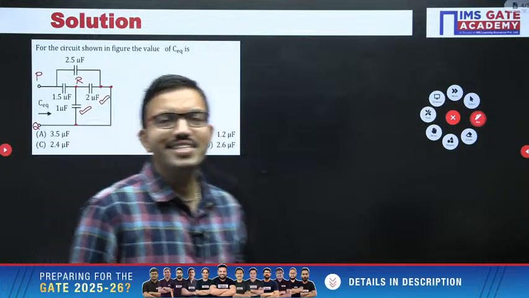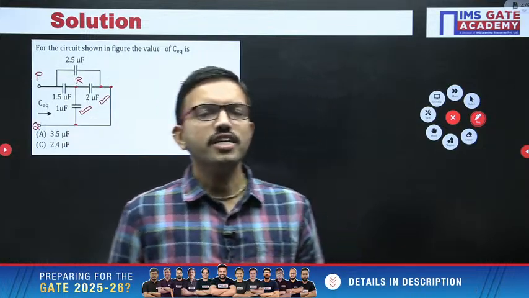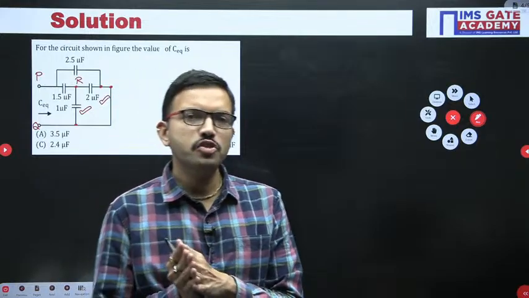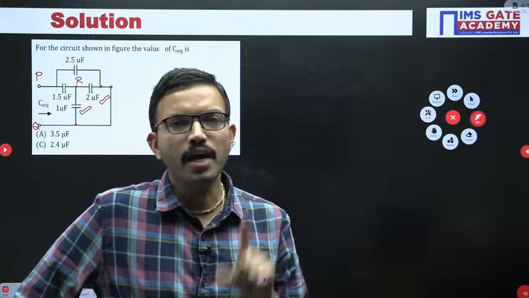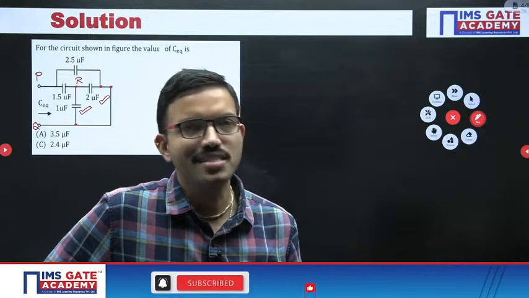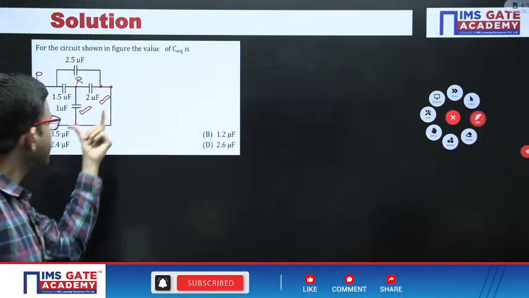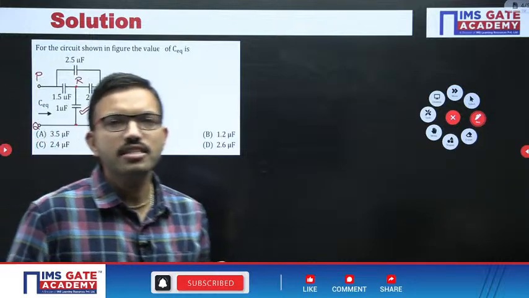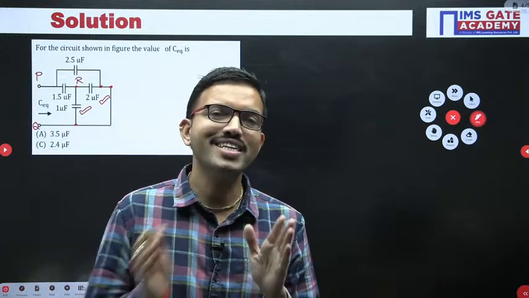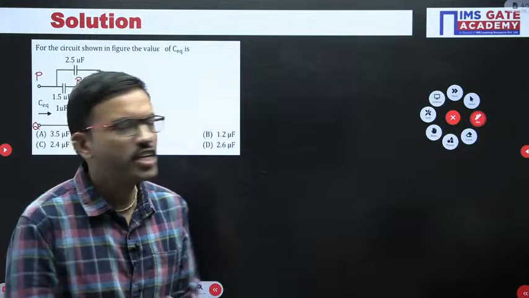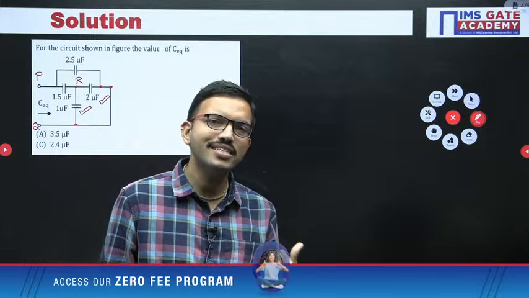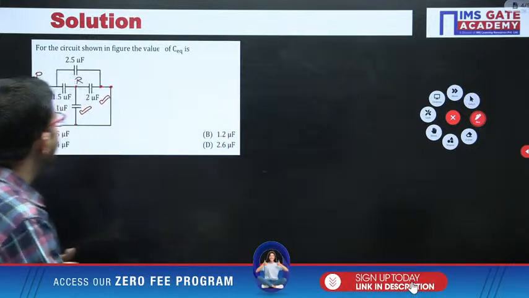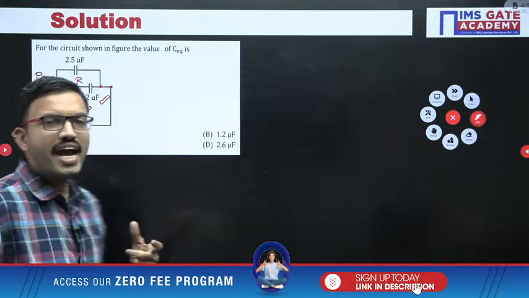Whatever formula you use when resistors are connected in parallel, a similar format applies when capacitors are connected in series. But here the capacitors are connected in parallel, so the formula is similar to resistors connected in series. Whenever resistors are connected in series, we add the resistors; here, when the capacitors are connected in parallel, we can add the capacitors.